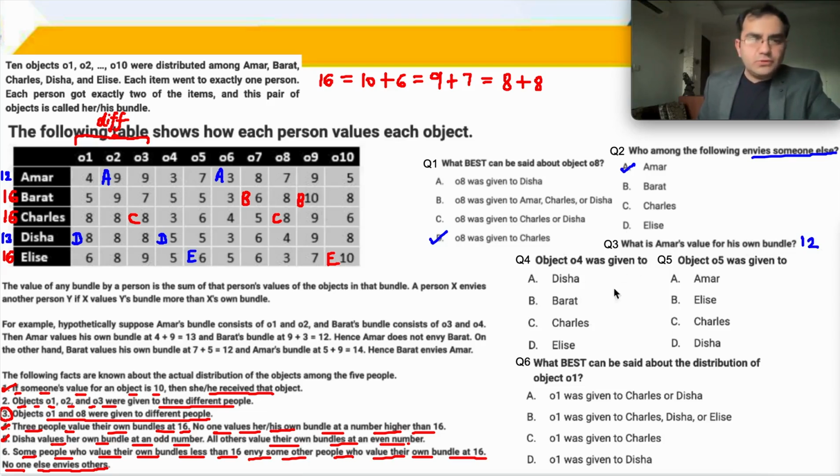O4 was given to D. O5 was given to E. What best can be said about distribution of O1? O1 was given to D. And that is the end of the set.